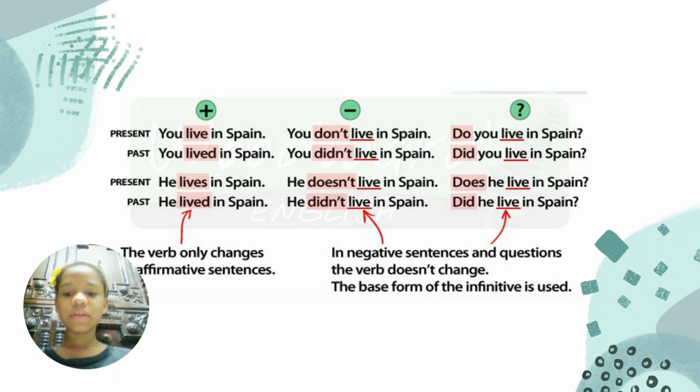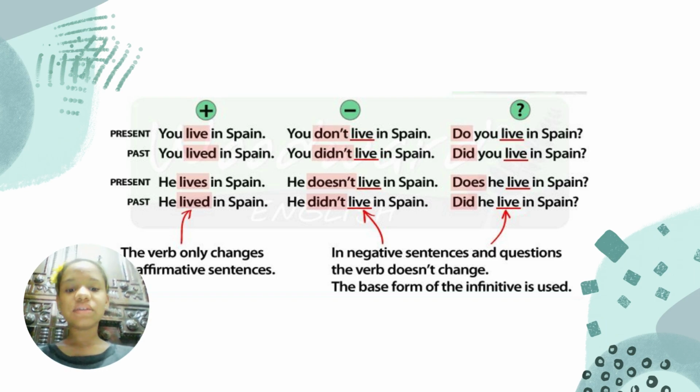For example, in present is you live in Spain, in past is you lived in Spain. The only thing we see is the verb only changes in affirmative sentences. In negative sentences and questions, the verb doesn't change. The base form of the infinitive is used. For example, in negative, you don't live in Spain. In interrogative form is do you live in Spain?